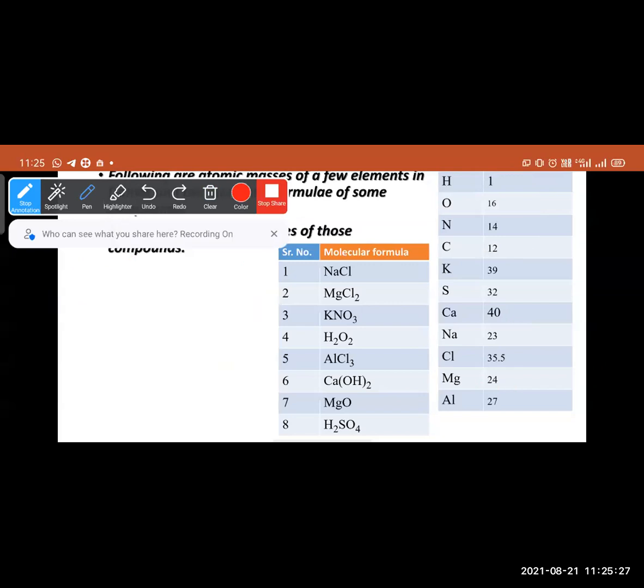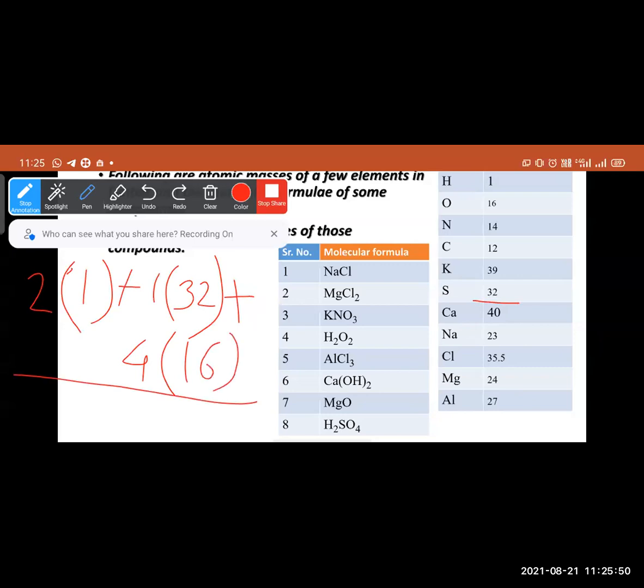And the last one is H2SO4. Hydrogen 2 atoms, that is 2 into 1, plus sulfur 32, 1 into 32, plus oxygen 4 into 16. So that will be the answer for H2SO4.